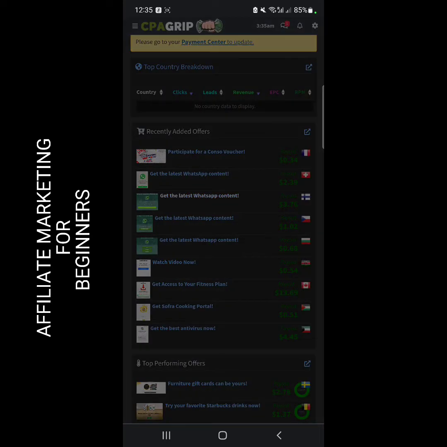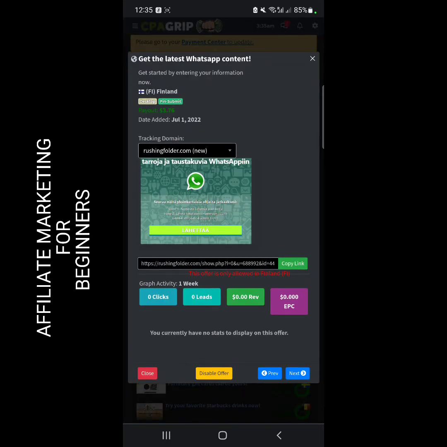So let me just show you guys. Here, as you can see, get started by entering your information. This is available for people in Finland, and you can also do it in Nigeria, but probably you target Finland people. This offer is only allowed in Finland. Basically, you get started by entering your own information. It has to do with WhatsApp. Probably they have to save contacts or join a group, and you get paid this $3.76. That's basically how easy some of the offers are.